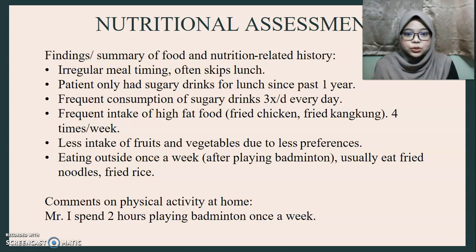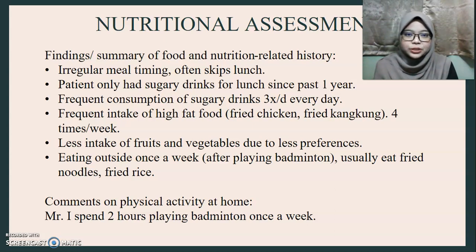He frequently consumes sugary drinks about 3 times per day every day, and frequently eats fried foods such as fried chicken and fried kangkong about 4 times per week. He has less intake of fruits and vegetables due to less preference, and he likes to eat outside once a week, especially after playing badminton, and he usually eats fried noodles or fried rice.